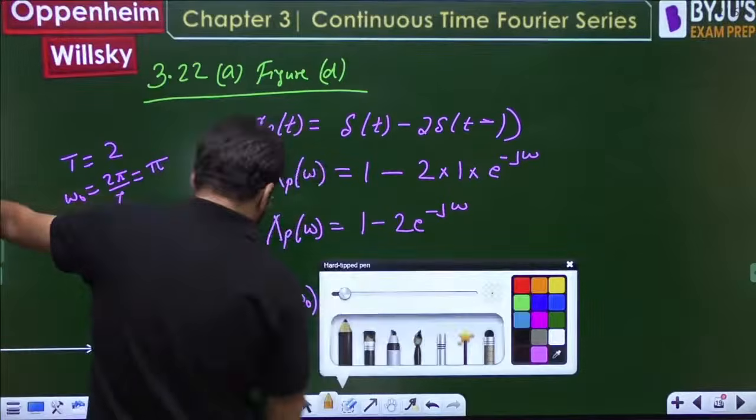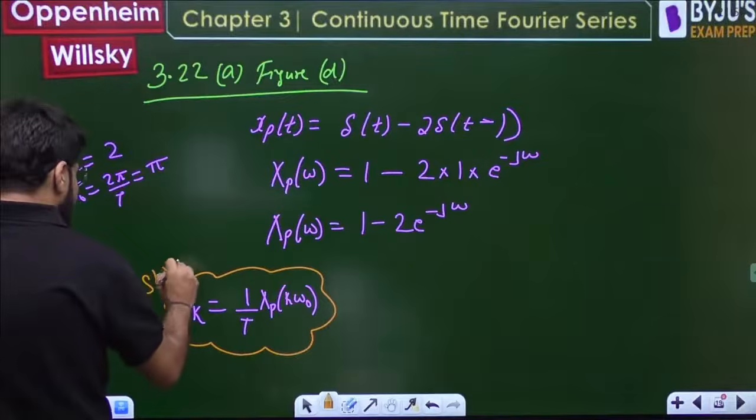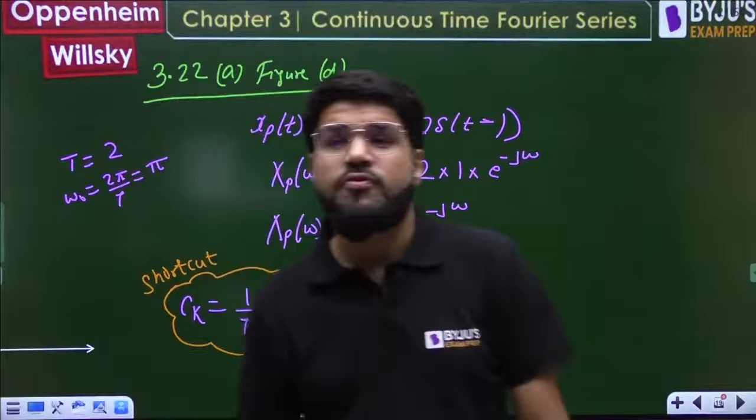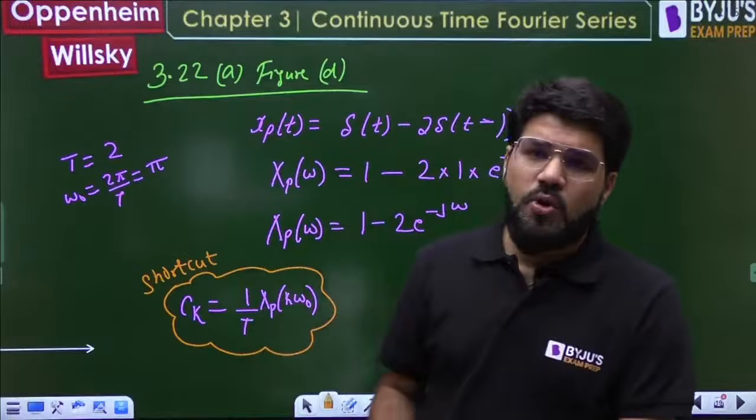1 upon T, X_p(k omega naught). Use this shortcut formula, especially where? Especially if you feel you are looking into one time period. Look, don't use it every time. Don't use it always.